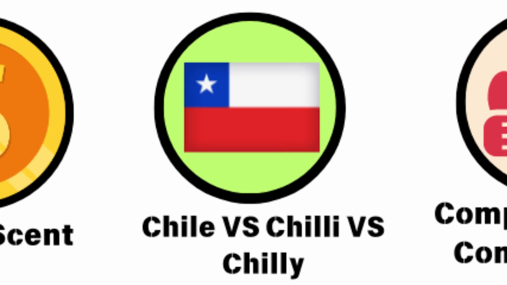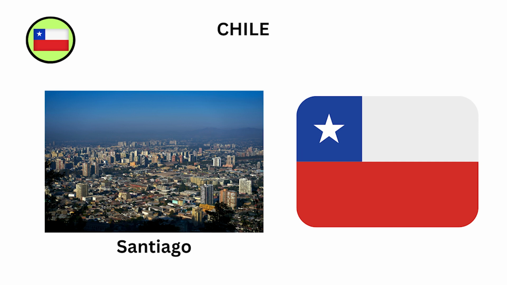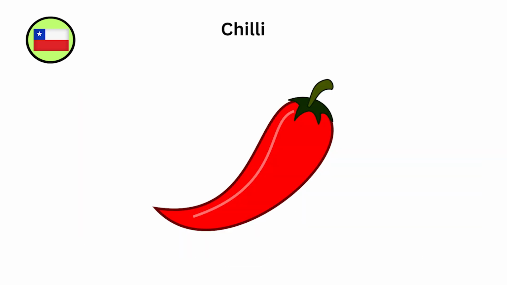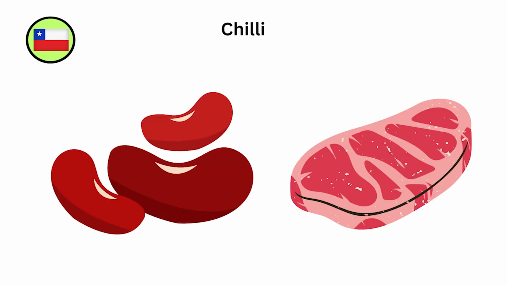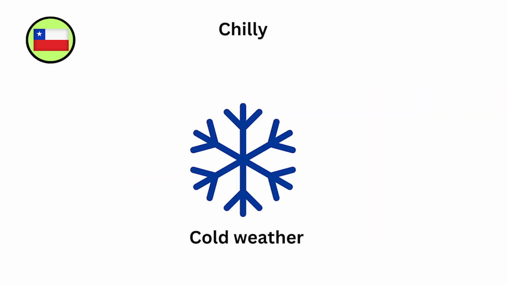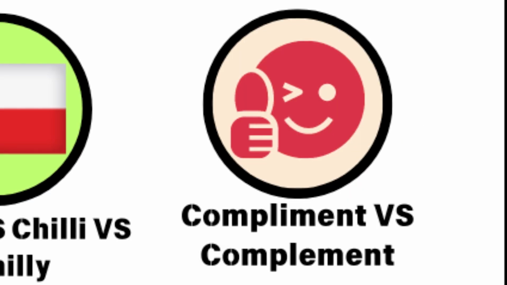Chile is a country in South America. Santiago is the capital of Chile, means it's referring to the nation and its capital city. Chili is a spicy stew often made with beans and meat. I love eating chili on a cold day, means the stew is a comfort food for chilly weather. Chilly means cold or frosty. It's quite chilly outside, means the weather is cold.